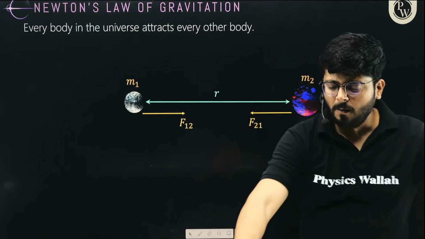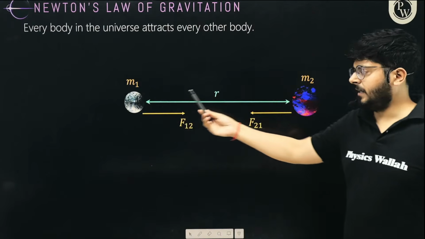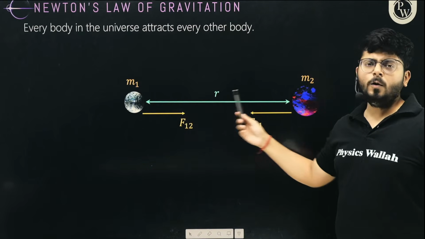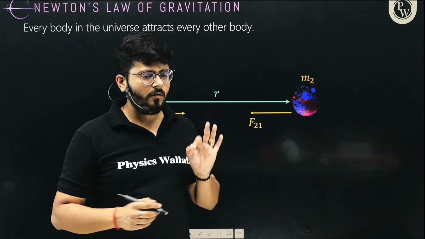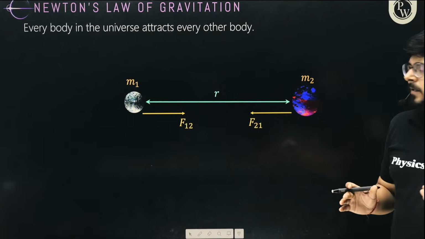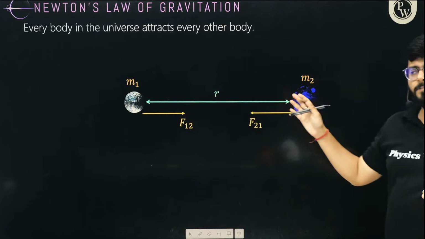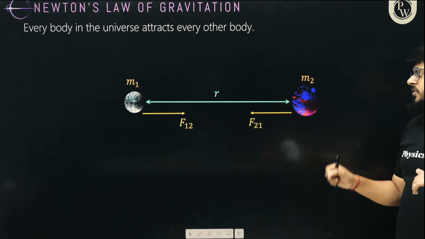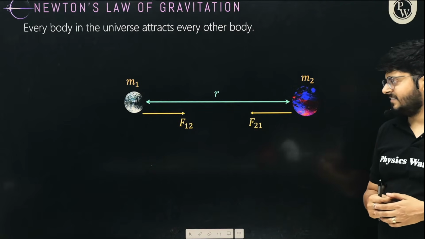So any two objects having the masses m1 and m2, separated by a distance r, are going to apply a force on each other. The name of this force is force of gravitation. Is that clear? Any two objects in the universe that have a mass will apply a force on each other, and the name of this force is the gravitational force. I hope the idea is very, very clear.